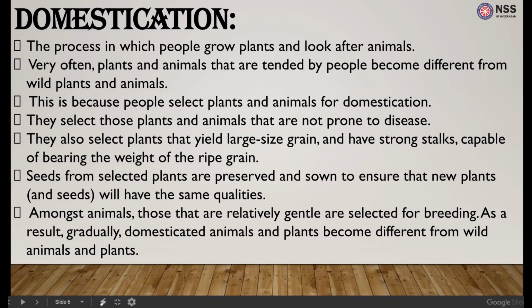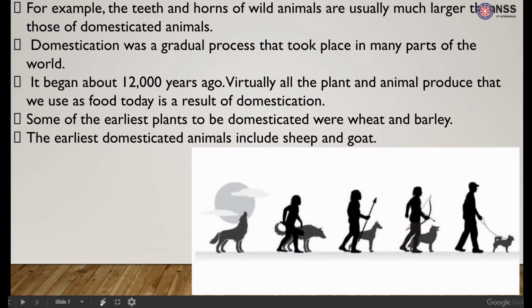They have a large size grain, strong stalks, and the stalks are also very capable of bearing the weight of the ripe grain. Seeds from selected plants are preserved and sown so that we can ensure that the new yield will have the same good qualities. Among animals, the more gentle animals are selected for breeding. As a result, these animals and plants are very different from wild animals and plants.